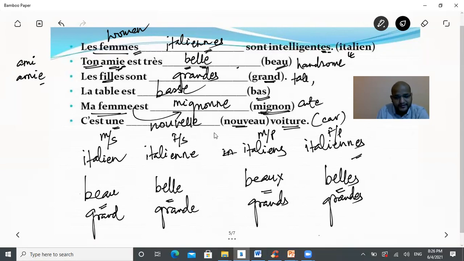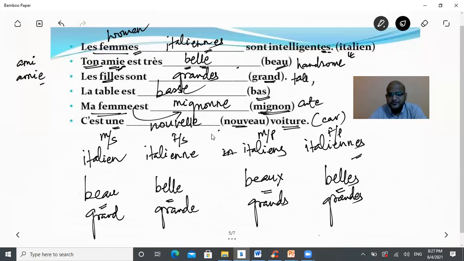N-O-U-V-E-L-L-E. Nouvelle. C'est une nouvelle voiture. This is a new car. All right. So les femmes italiennes sont intelligentes. Ton amie est très belle. Les filles sont grandes. La table est basse. Ma femme est mignonne. C'est une nouvelle voiture.